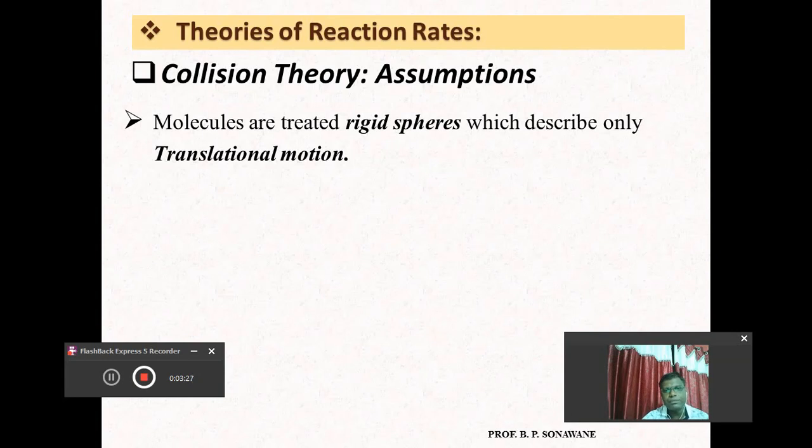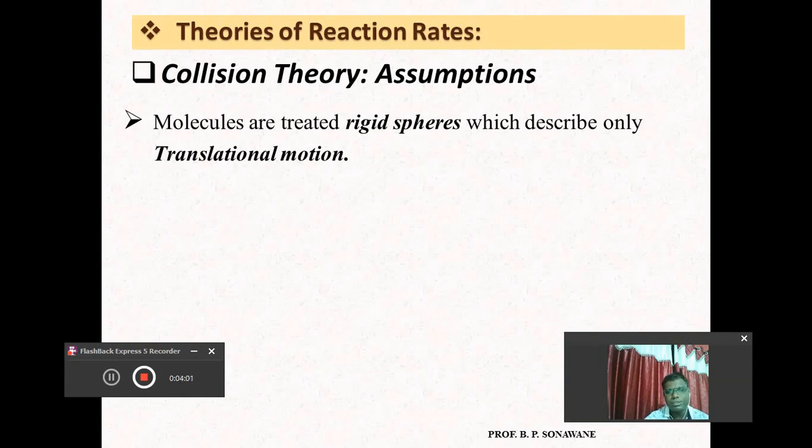So the kinetic theory of gas is useful to explain the nature as well as the behavior of gas molecules. That's why in this part we are also going to use the kinetic theory for gas molecules. But before this we will discuss some assumptions based upon which the collision theory is able to explain the rate of reaction.